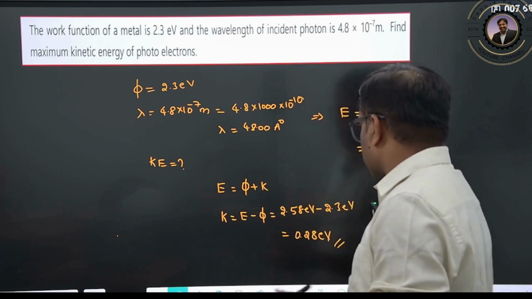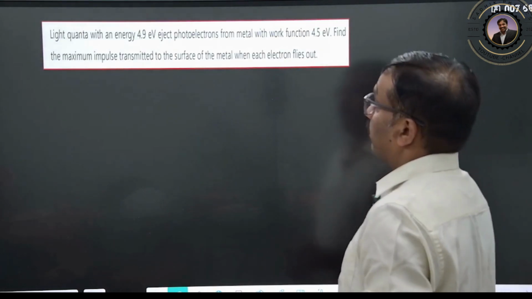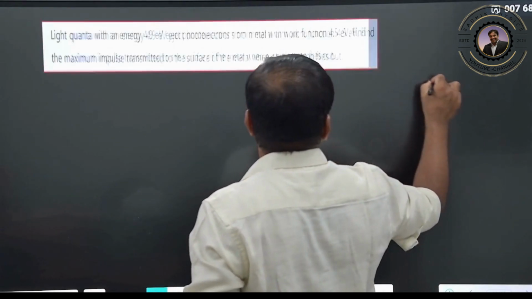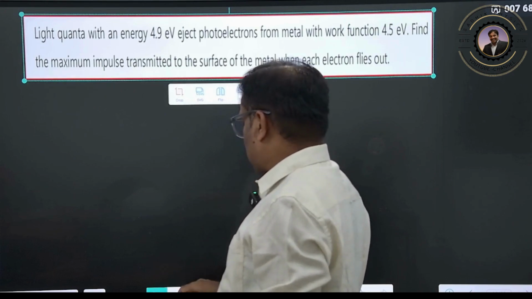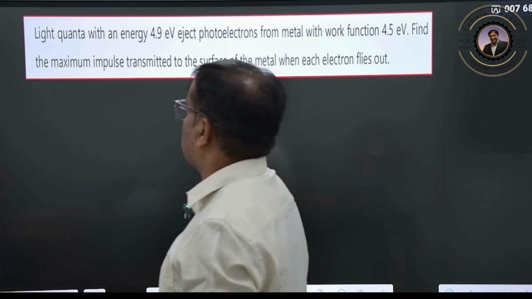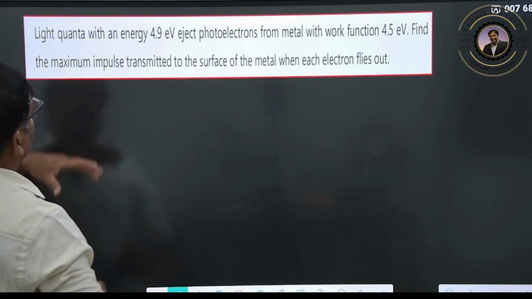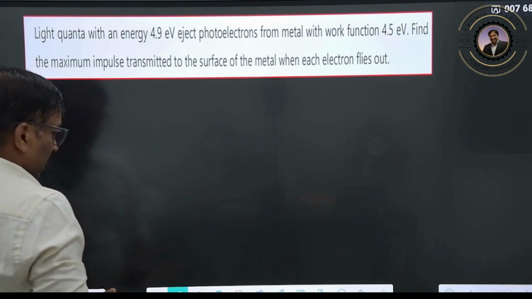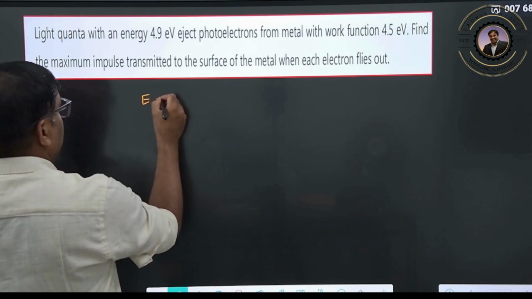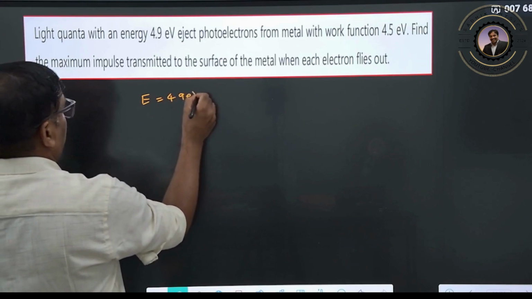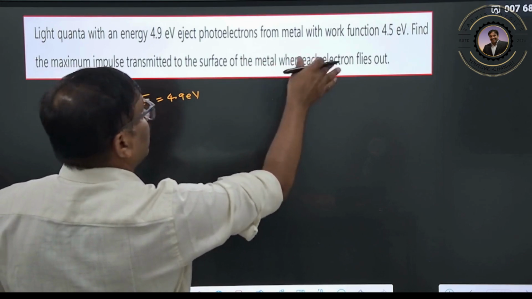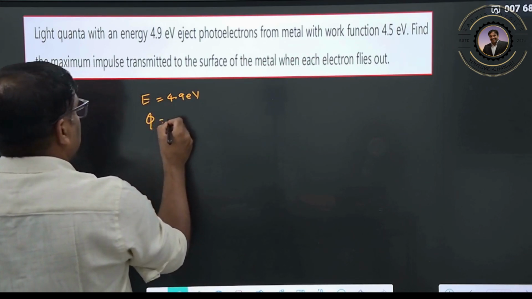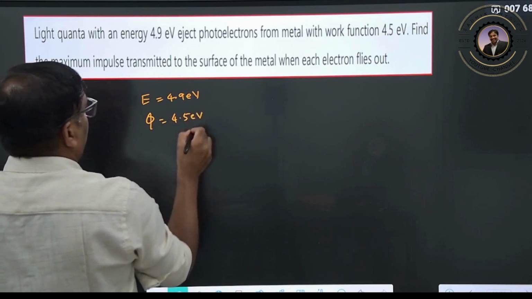So now let us go for one more question. Here I think it is visible. One logical question is asked. Light quanta with energy, the incident energy is given as 4.9 electron volt, eject the photoelectron from the metal with a work function. The work function is given as 4.5 electron volt.